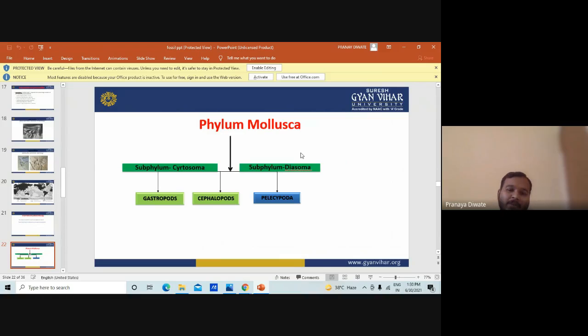So we have phyla and different kinds of animals, and each type of animal is differentiated in a different manner. The subphylum Diasoma, gastropods, cephalopods, and Pelecypoda are all different kinds of phylum Mollusca names.